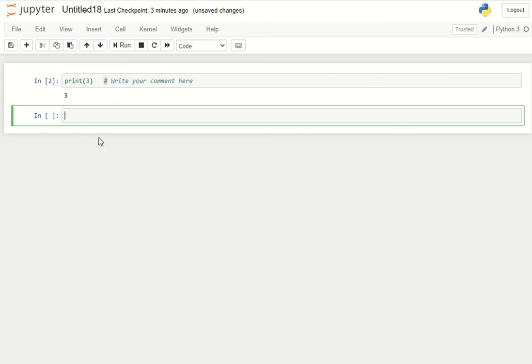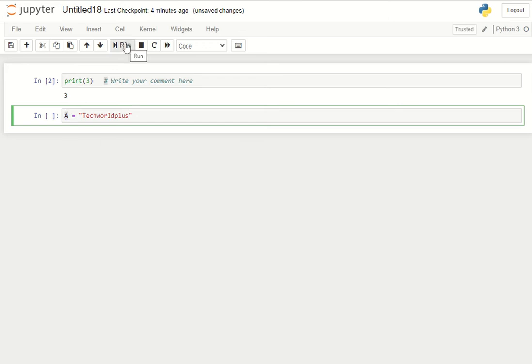So how do you create a variable? In my case, I am creating a variable a. I will use the equals symbol, open the double quotes, and write Tech World Plus. Here a is my variable.